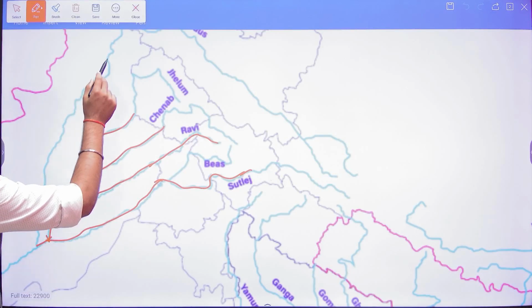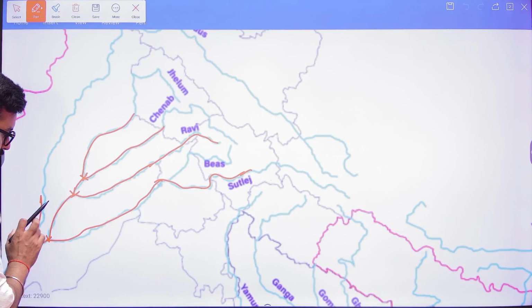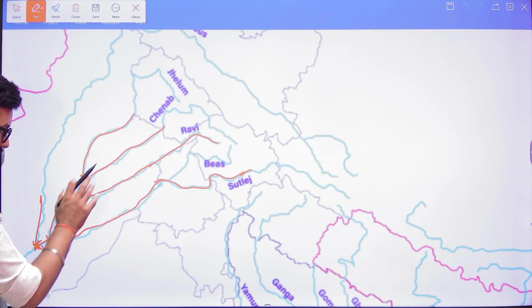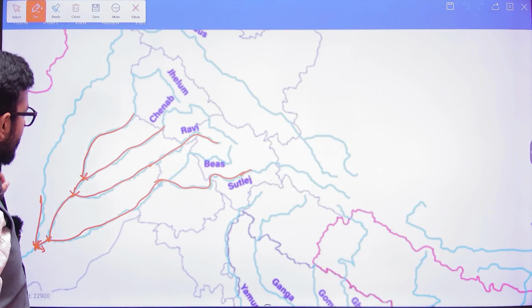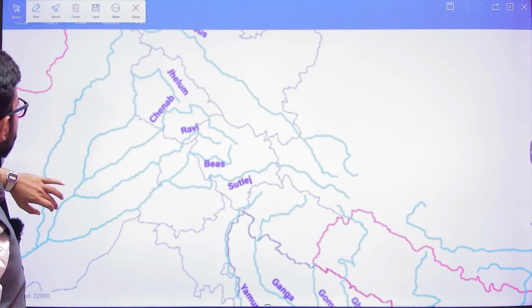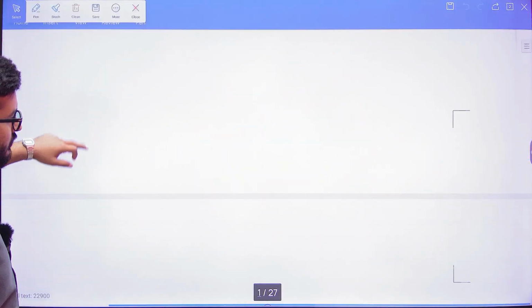Finally the Indus comes from here, and Indus and Satluj meet here. So at this point all the five tributaries of Indus meet, and this area is known as Mithankot in Pakistan. The examination will ask where the Indus and its tributaries meet.